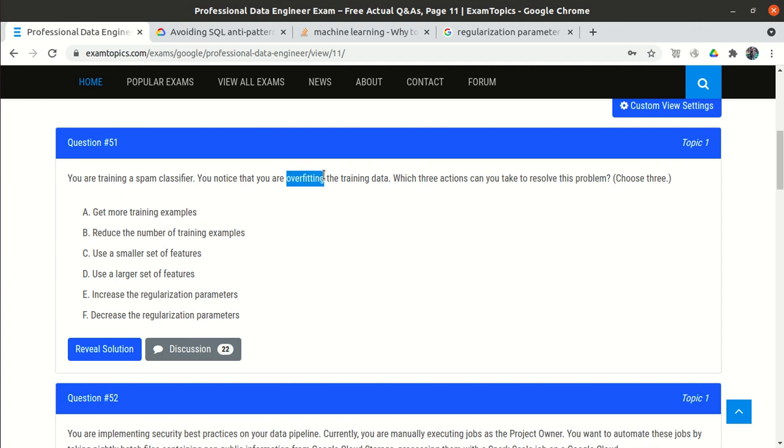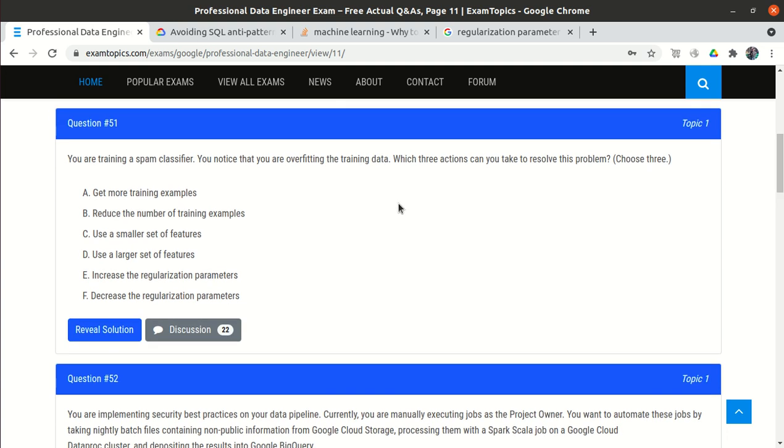Overfitting generally means the model is working perfectly fine on the training data, and let's suppose it is giving 99% or 100% accuracy, but when it performs on the testing data, it is giving very low accuracy, maybe 10% or 30%, because we overfit the model on the training data. So what 3 actions will resolve this? We have 6 options and we need to choose 3.